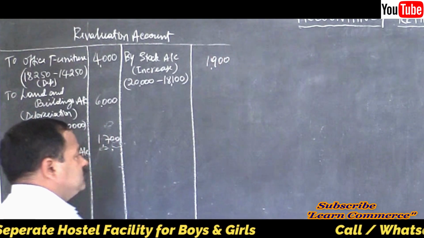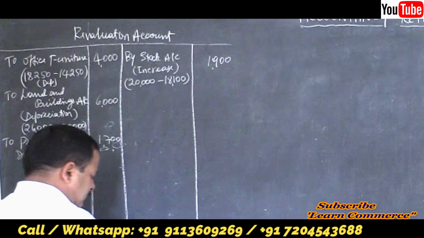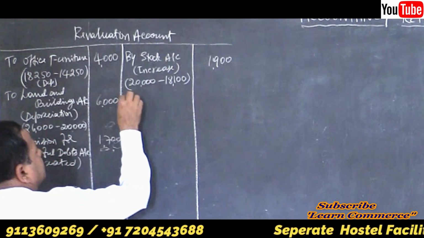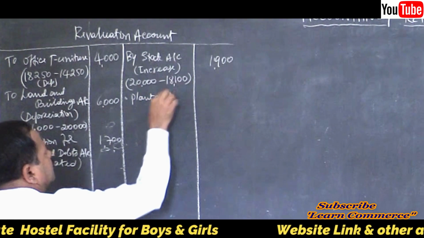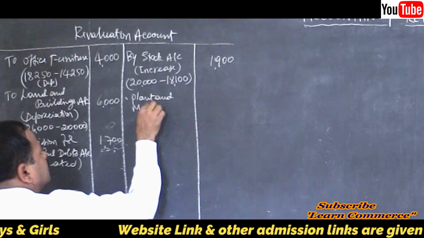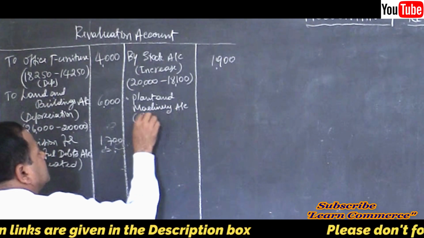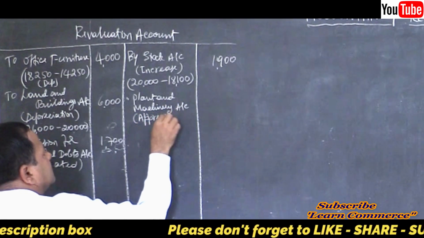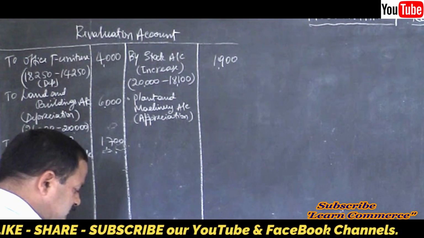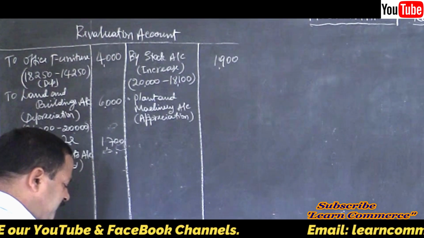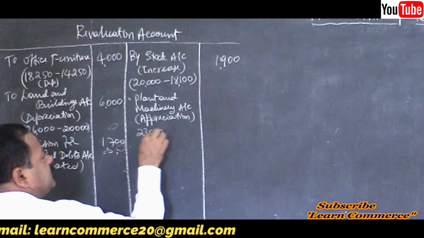1,900. Then what? Then plant and machinery. There is an appreciation, plant and machinery appreciation. 23,530, right? is the new value.